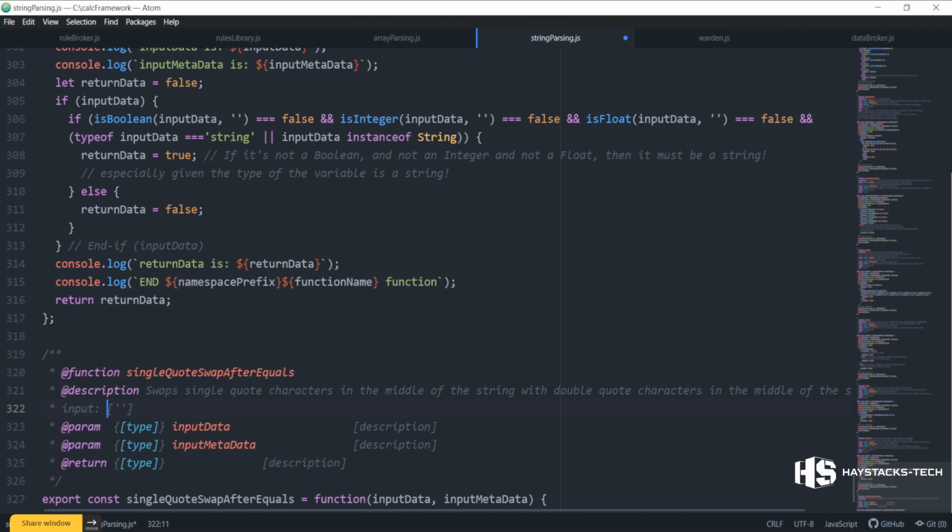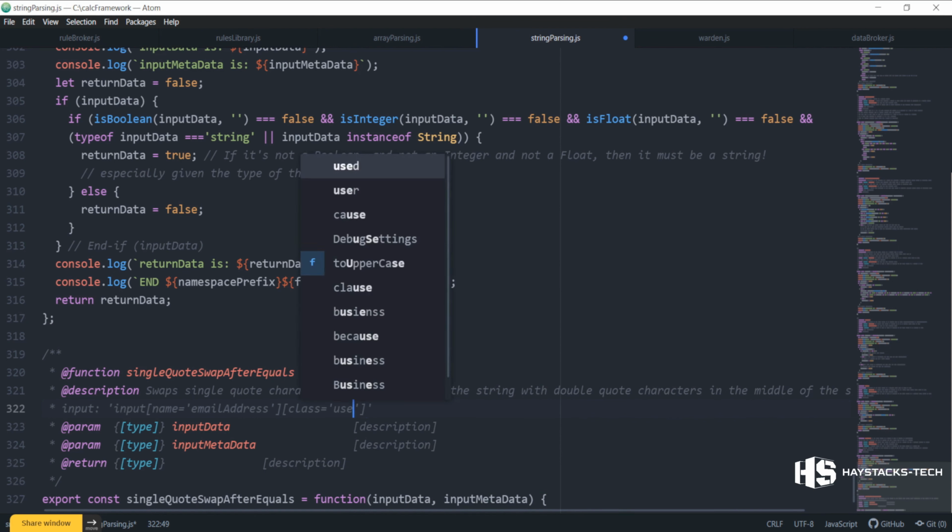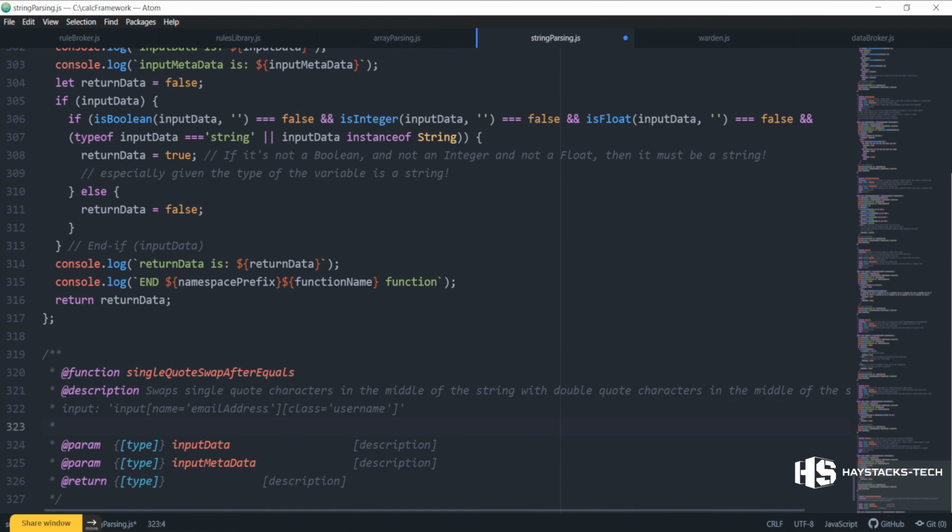Input is, let's just say, a string: name equals single quote email address, class equals single quote username. Okay. Output is, I'm putting in single quotes again. Input: name equals double quotes email address, class equals double quote username.